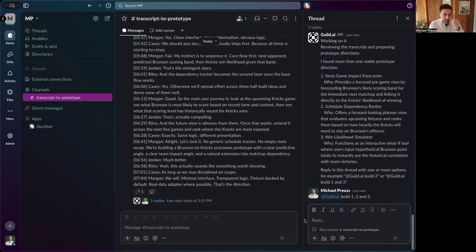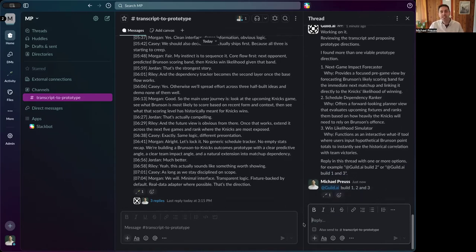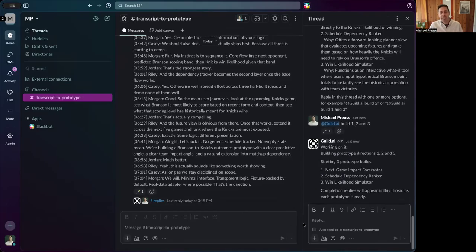So we send that over to Guild, and now the builder agent starts working on these. This is all going to happen in GitHub. Well, I should say the build is going to happen in Guild, but then the output is going to be in GitHub.